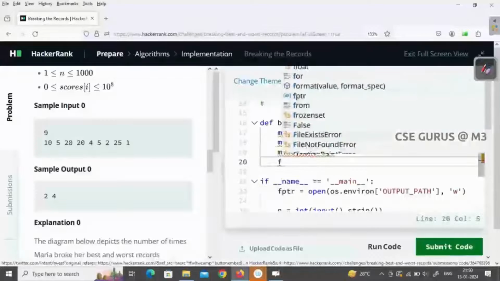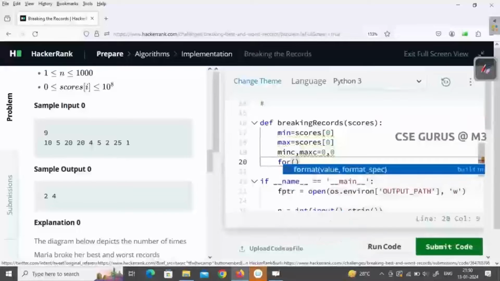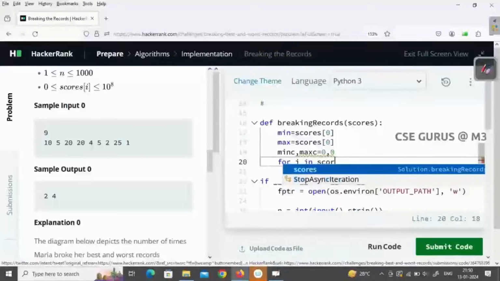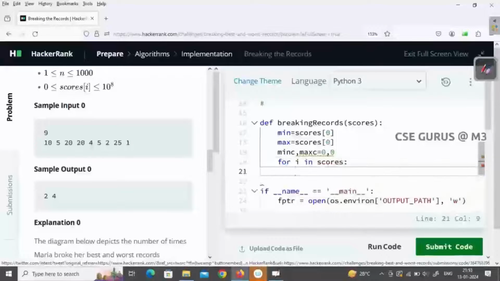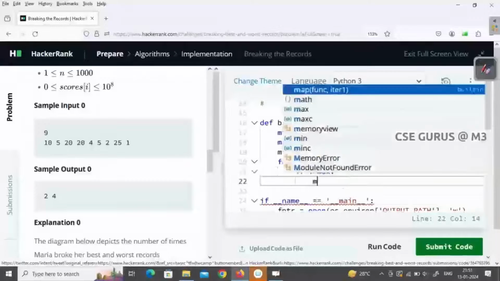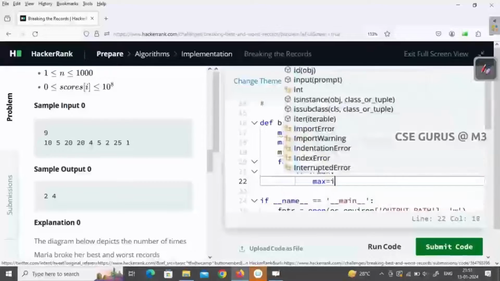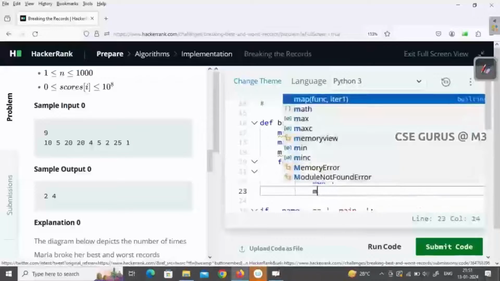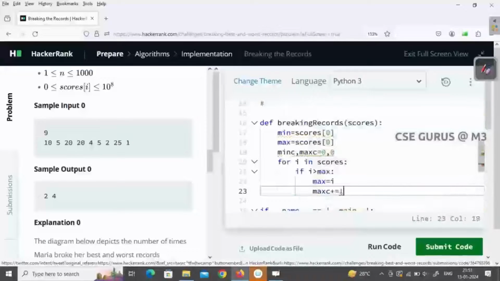First, for i in scores, each time the value. If i greater than max, two things: make max equals i, and at the same time max count plus equals 1.